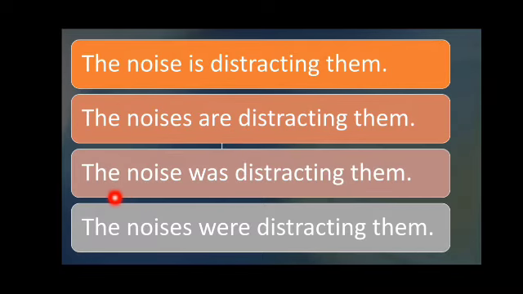The third example is the noise was distracting them. It's past tense, the past of be. Again, noise is a singular subject. That's why was is used here. And the example of the plural past: the noises were distracting them. You can see noises, more than one noise. That's why the plural verb were is used here, which is the past form of be.